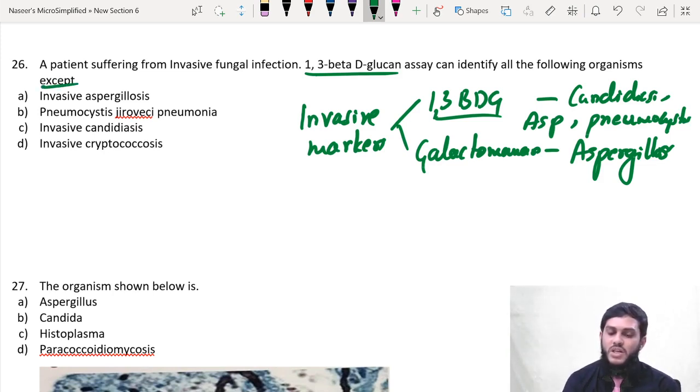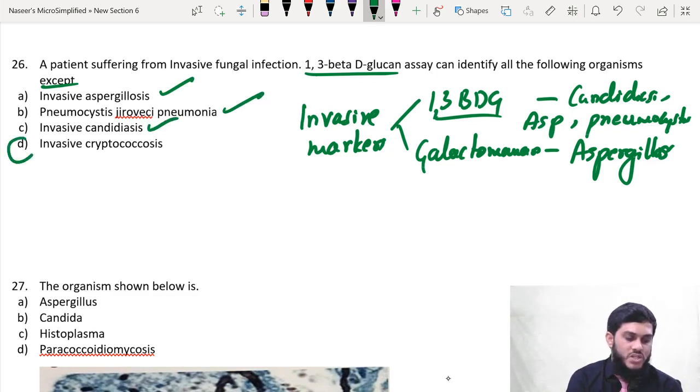Now you have to look at the three organisms: Candida, Aspergillus, and Pneumocystis. Candidiasis, yes. Aspergillosis, yes. Pneumocystis, yes. So it is not seen in cryptococcosis. The capsule prevents the release of BDG into the blood in cryptococcosis. Very important point. So this is the answer. Otherwise, in all these three cases BDG is seen, but it is an invasive marker only for candidiasis.